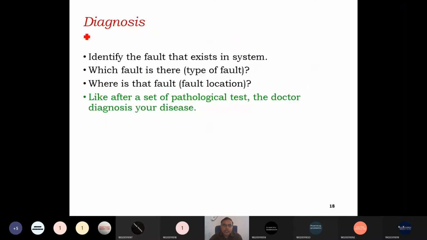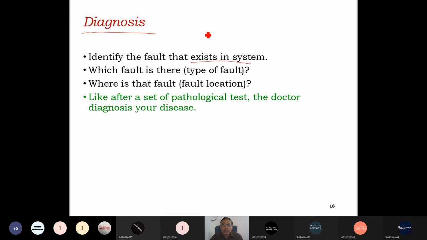Third stage is the diagnosis. Once the verification and validation is successful, it means the design is error free, and the fabricated lot of the first stage has a test for AC/DC and functional test also found correct. Third stage is the diagnosis: identify the fault that exists in a system.